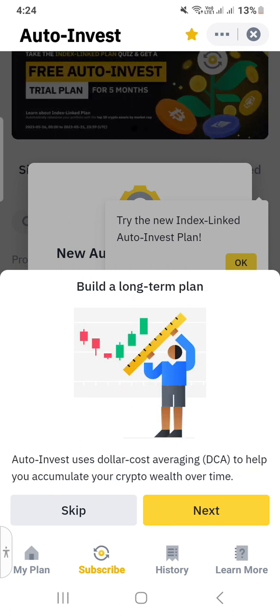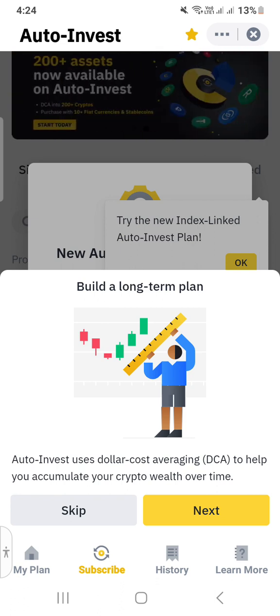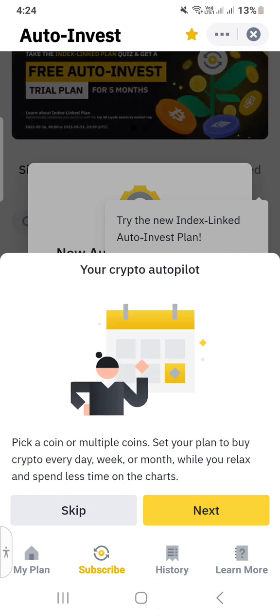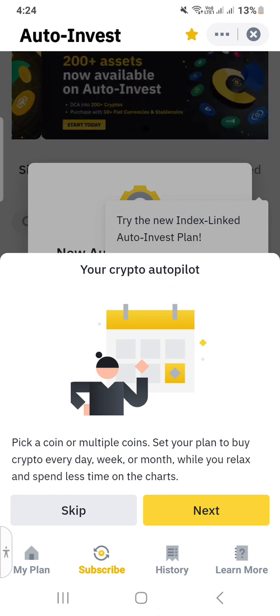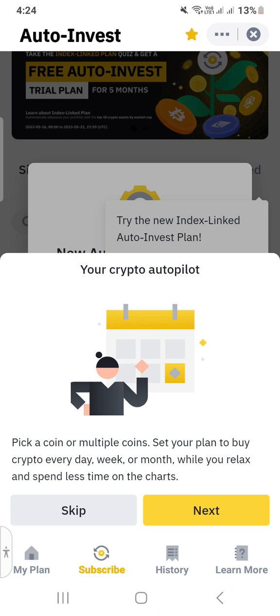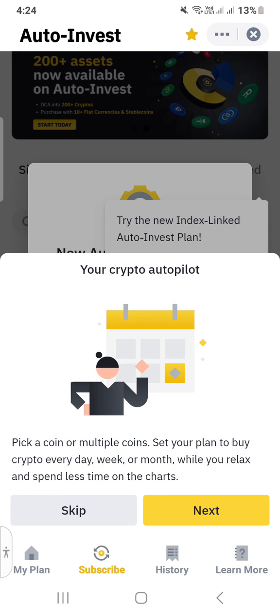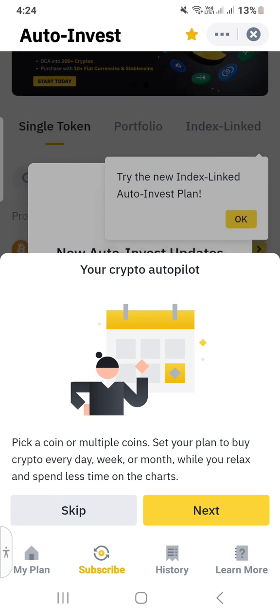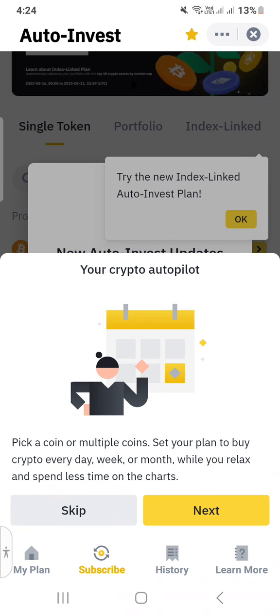Auto invest uses DCA, that is dollar cost averaging, to help you accumulate your crypto wealth over time. Pick a coin or multiple coins, set your plan to buy crypto every day, week or month while you relax and spend less time on the charts. You don't have to worry about where the charts or candles are leading you, what the market trend is, downtrend, uptrend, bearish or bullish. Forget about it. Just pick a coin or multiple coins, that is a portfolio, and set a plan to buy crypto every day, week or month.